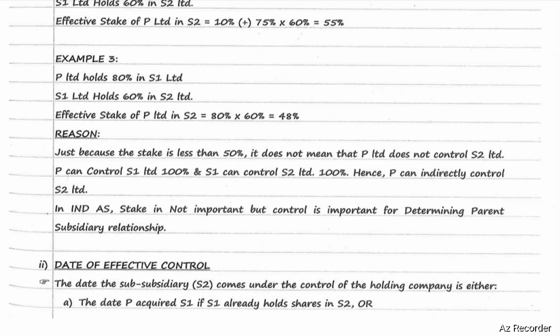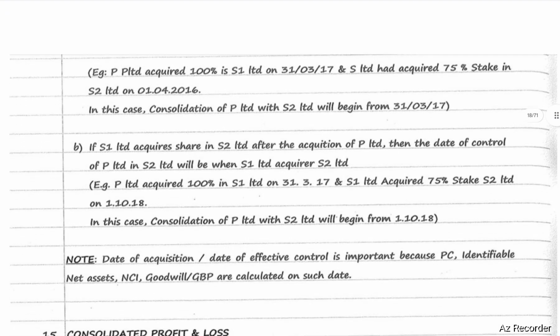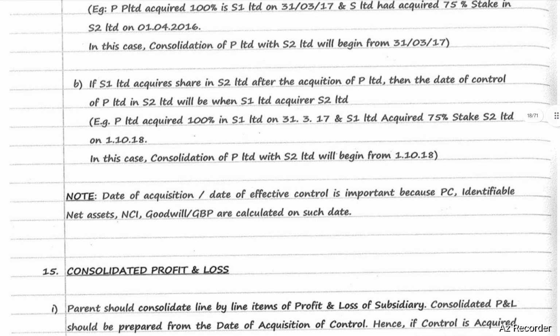Date of effective control. The date the subsidiary S2 comes under the control of the holding company is either the date P Limited acquired S1 Limited, if S1 already holds shares in S2, or if S1 Limited acquired shares in S2 Limited after the acquisition by P Limited, then the date of control of P Limited in S2 Limited will be when S1 Limited acquired S2 Limited.